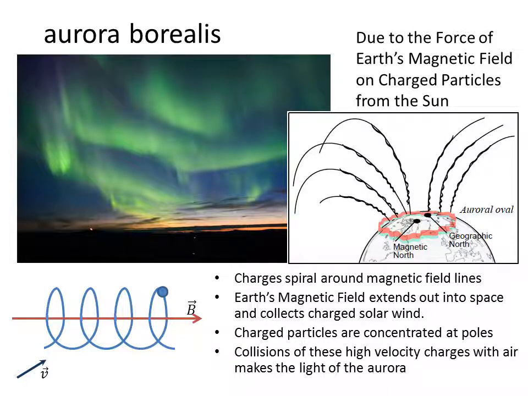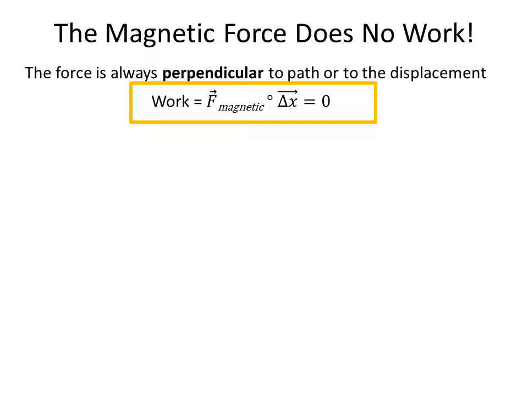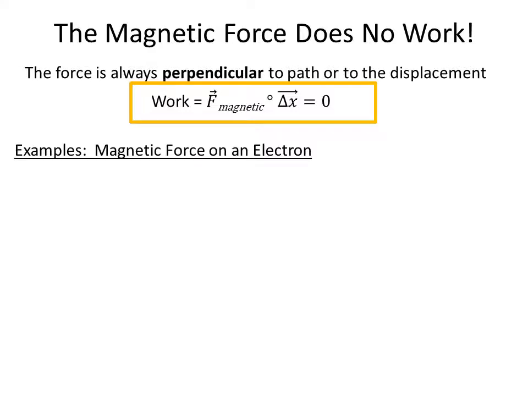The collisions of these high-velocity charged particles with the air make the light of the aurora. It's as simple as that. The magnetic force does no work. The force is always perpendicular to the path or to the displacement. So work, which is equal to the force dotted into the displacement, is equal to 0. It's as simple as that.